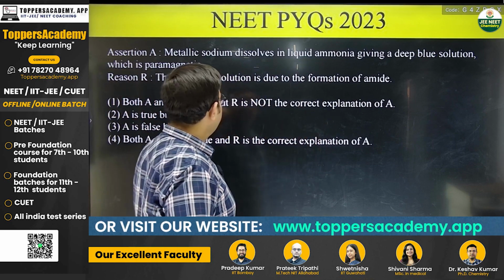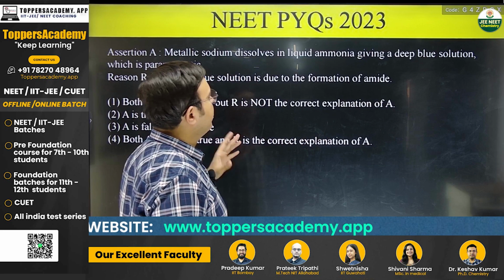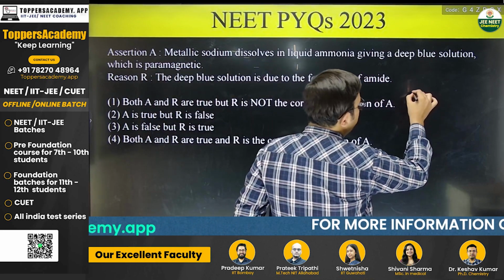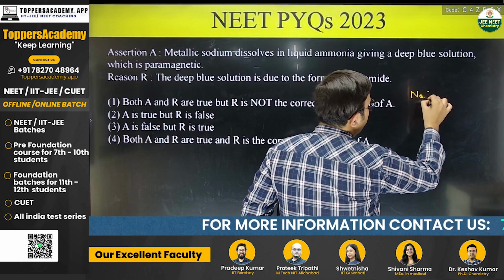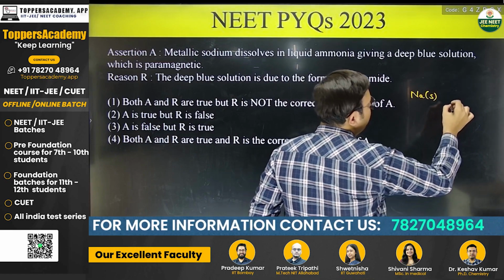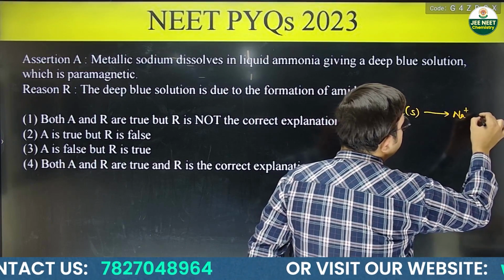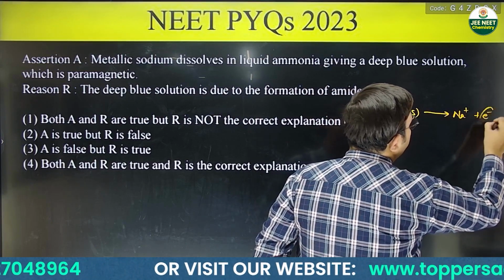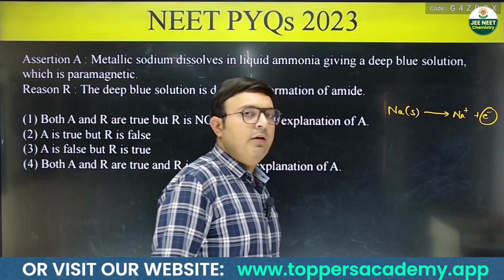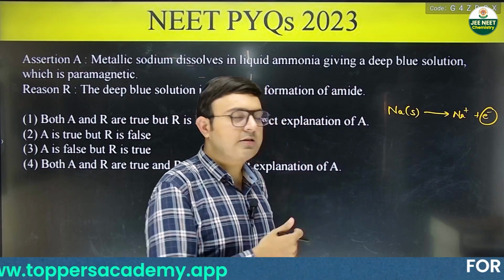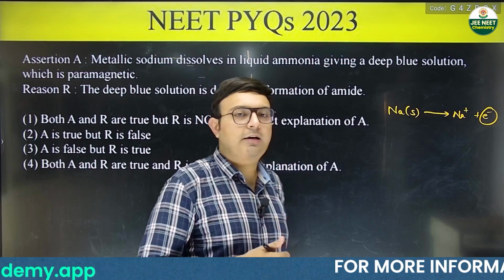It says metallic sodium dissolves in liquid ammonia giving a deep blue solution which is paramagnetic. Yes, this is correct, because when you have sodium metal and you dissolve it in the ammonia, it disintegrates like this. So it gives you the unpaired electron which gets attached to the ammonia. This is known as ammoniated electron, solvated electron this is.